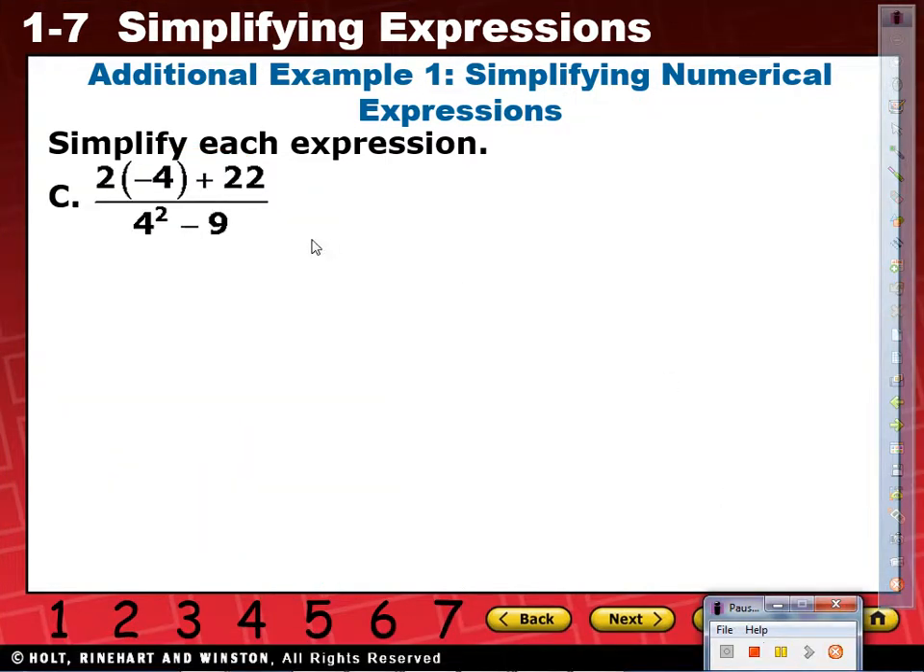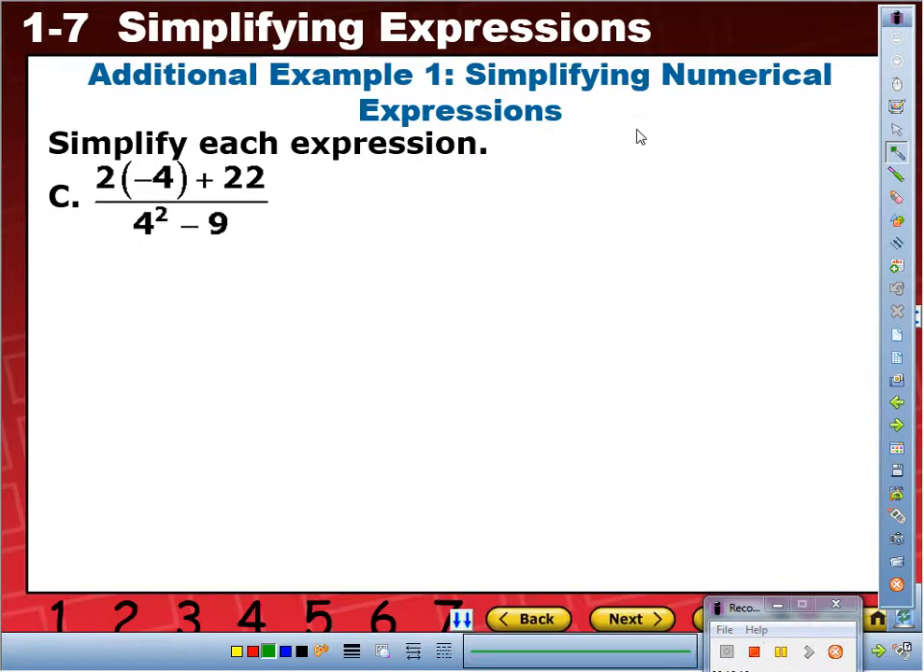Example 1C says, simplify each expression. 2, open parentheses, negative 4, close parentheses, plus 22, divided by 4 squared minus 9. Okay, so write your order of operations. First things first. PEMDAS. Okay, so let's see. Do we have any grouping symbols?